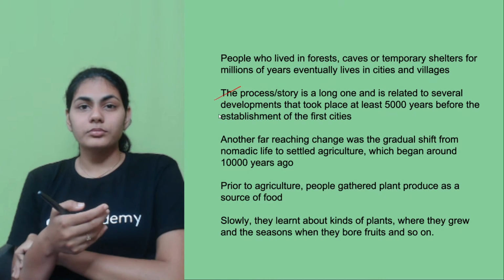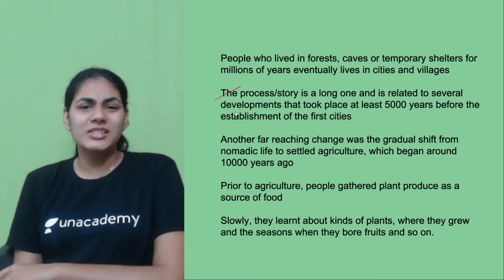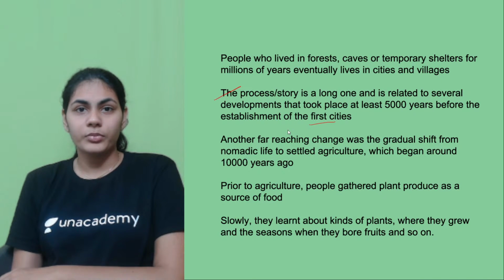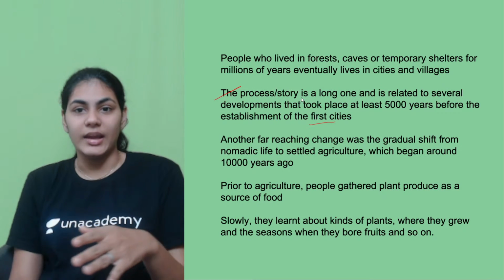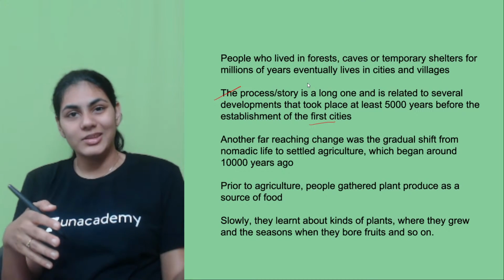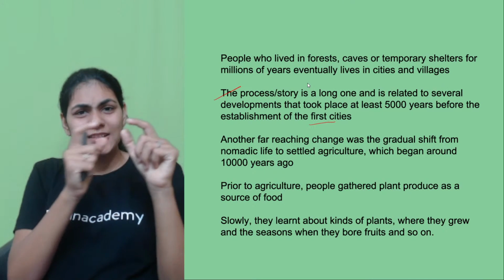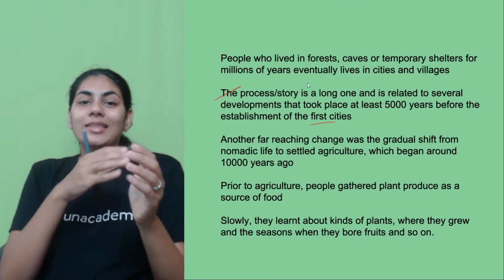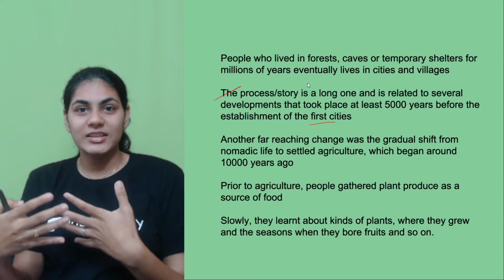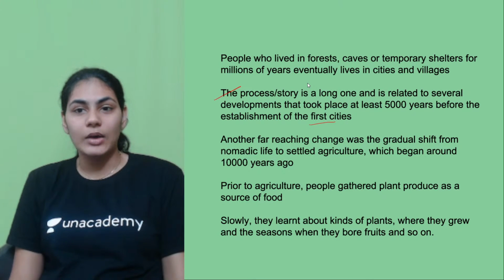So I think almost the first cities came up around 3000 BCE, right? So even before 3000 BCE, there was this transformation happening, like slow changes, and that is exactly when the first cities came into being.